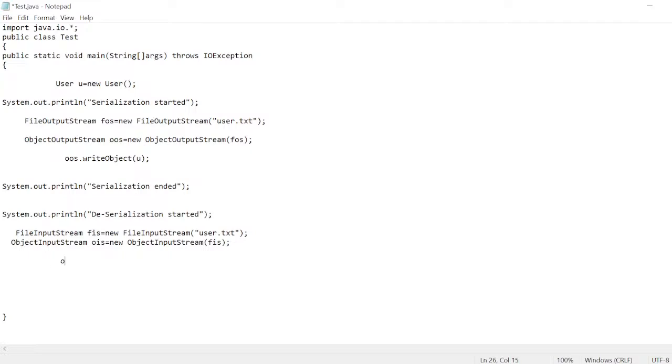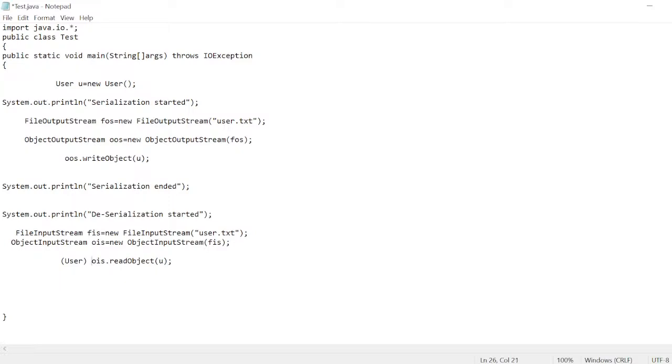Next there is a method called readObject. For that readObject method, we pass the object, and we can store the result in one reference variable with that class name. Our class name is User, right?